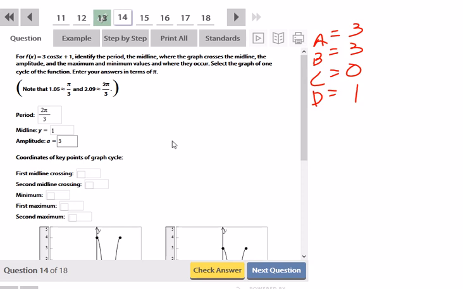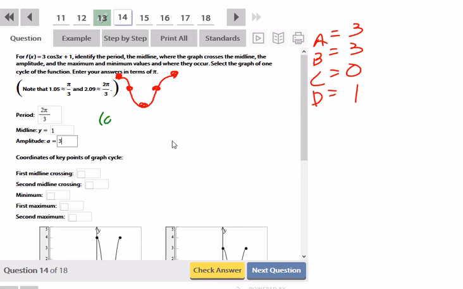A cosine function that hasn't flipped starts off at a maximum, goes down to the midline, down to the min, back to the midline, back to the maximum. So I need to find max, mid, min, mid, and max. There should be 2 maxes, 2 mids, and 1 minimum. So let's start off with what we used to call parent points, and then transform them. We normally start off with cosine at 0 comma 1.